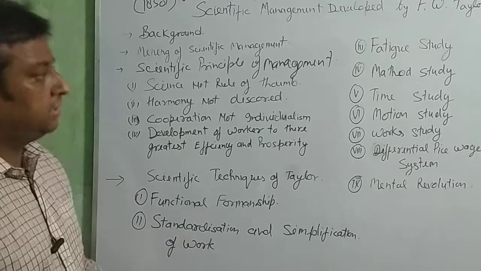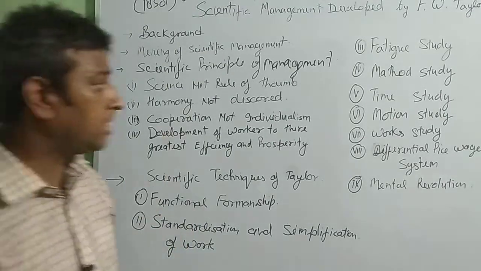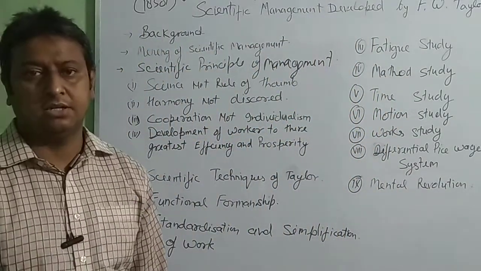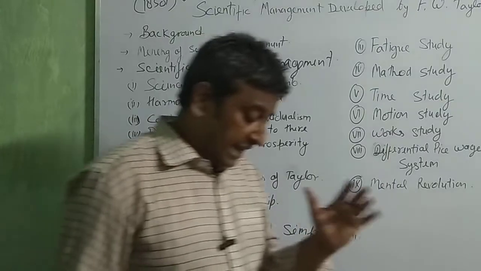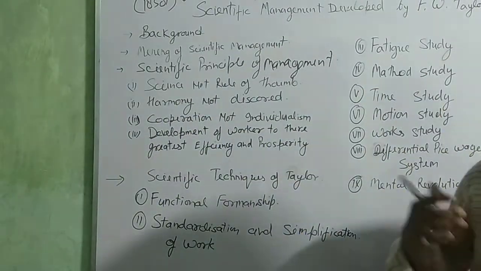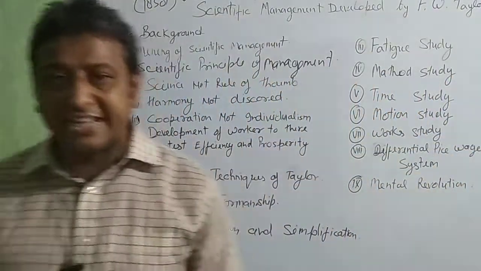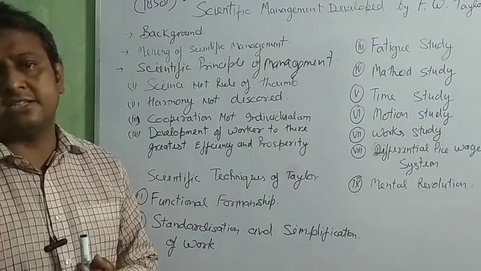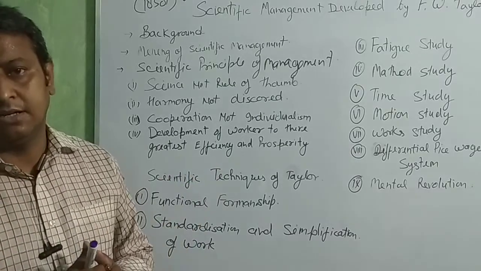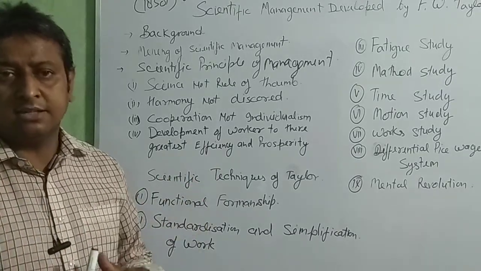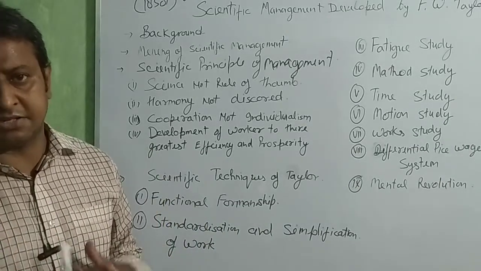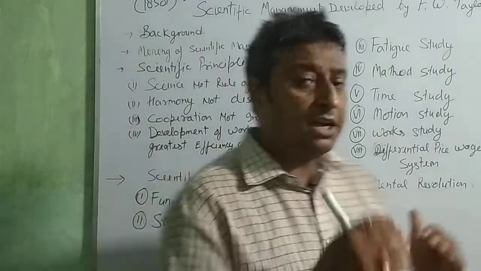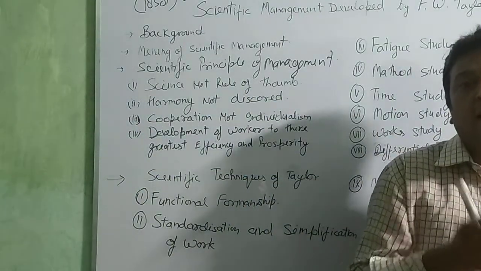Fatigue study. Fatigue study is like when you are studying in school and there is an interval, some break: after two periods one break, then recess, then again after two periods a break. They follow one system and give some break or interval in your class.